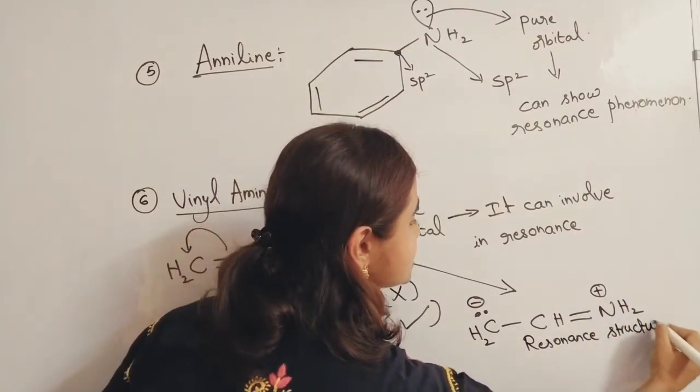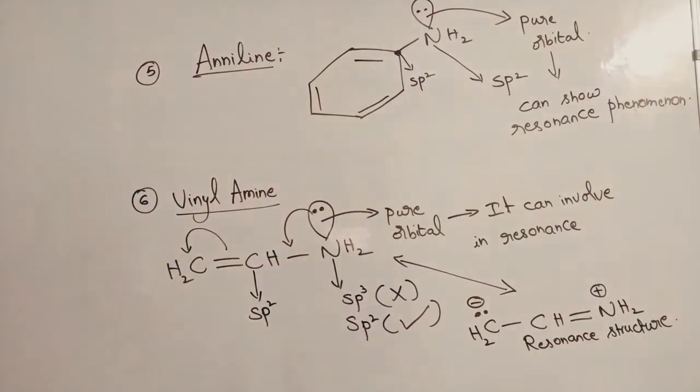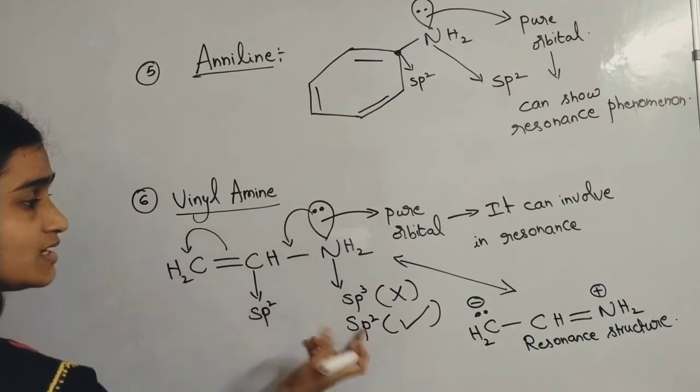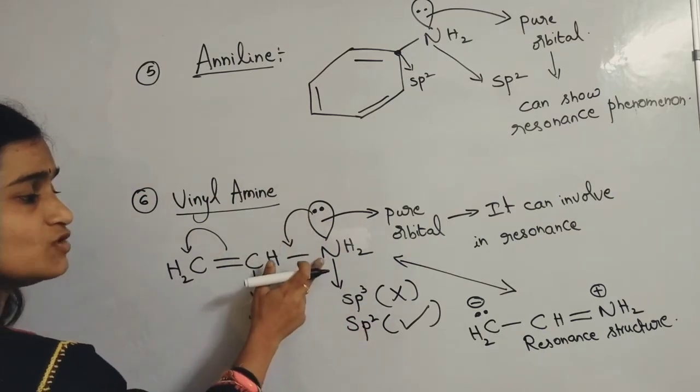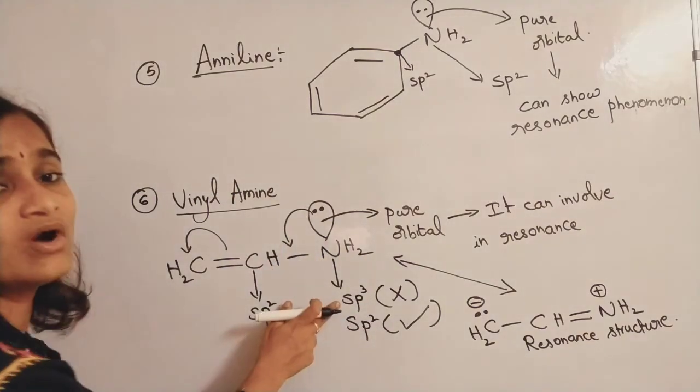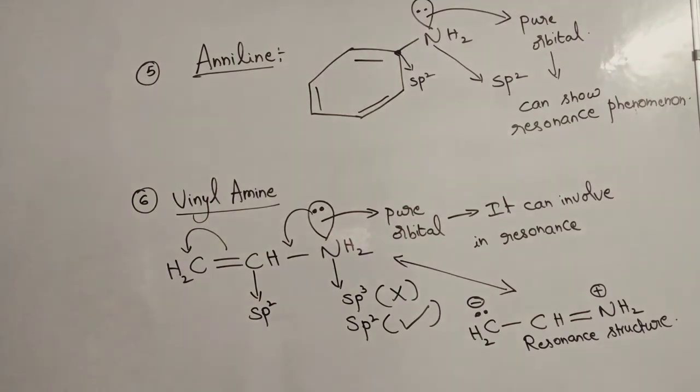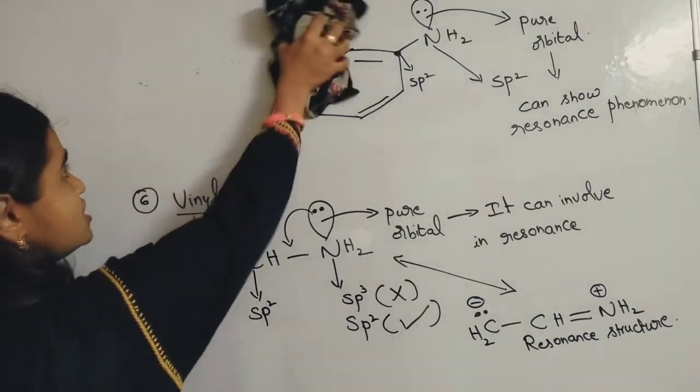Because it is involved in the resonance phenomenon, it is not involved in hybridization. So this lone pair is not considered. Hence, the hybridization of nitrogen is sp2 only, but not sp3. So this is also one of the important examples for a special case of nitrogen. Next we'll go for the last example, nitrobenzene.